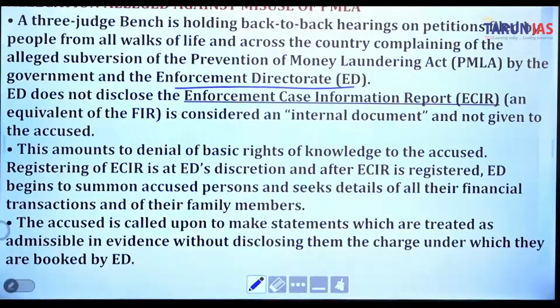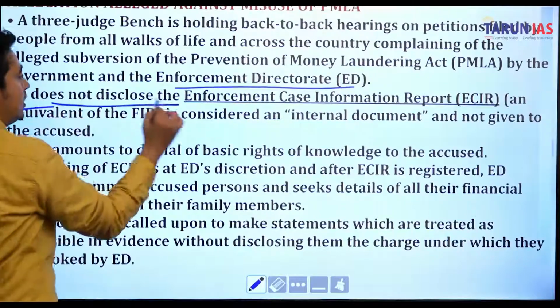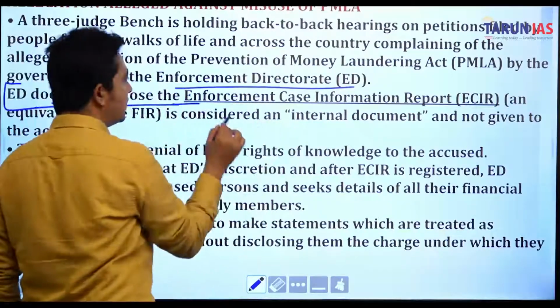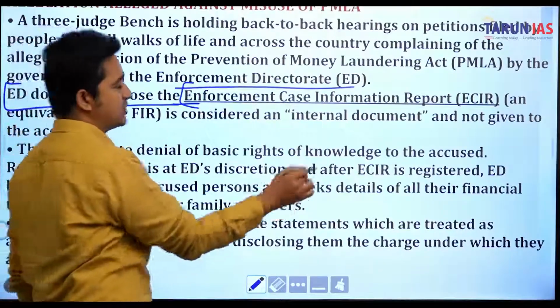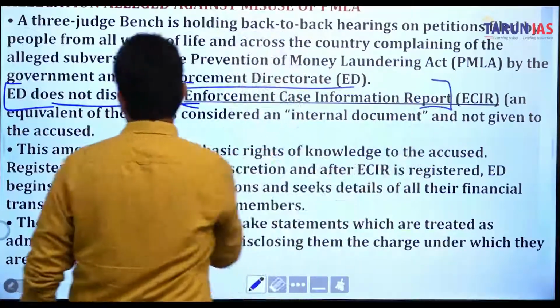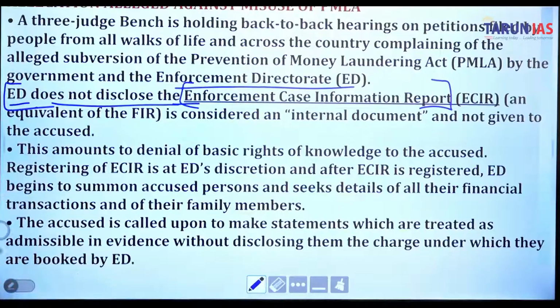ED does not disclose the Enforcement Case Information Report, ECIR. ED does not have to disclose the ECIR, which stands for Enforcement Case Information Report, which is equivalent to the FIR.